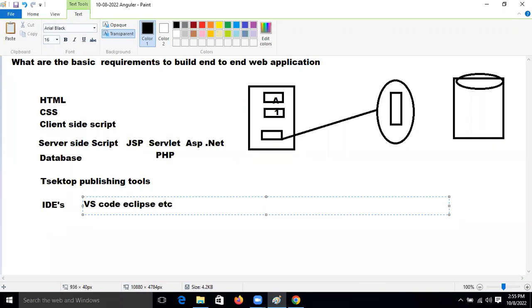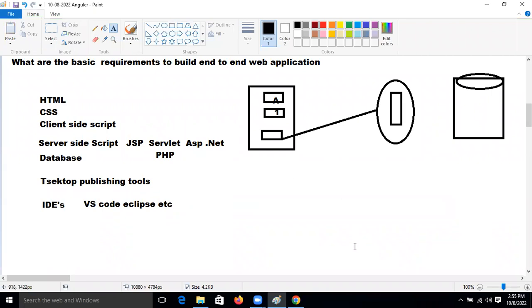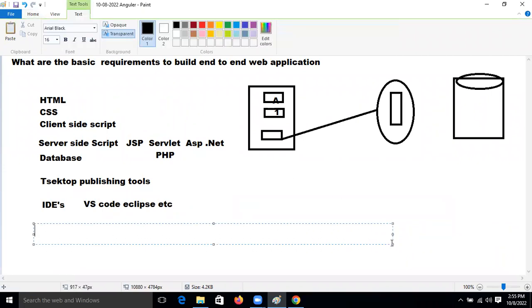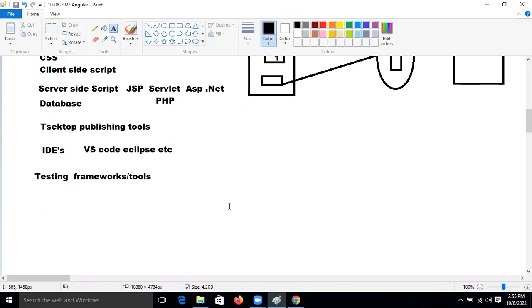After completing these things, friends, what we need is a testing framework. Frameworks are tools, and we need to test our API, whether this API is working perfectly or not.